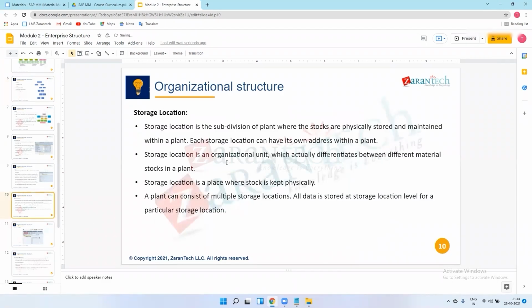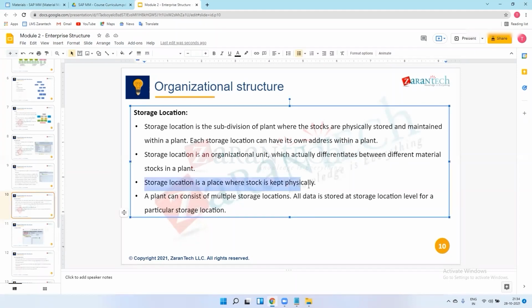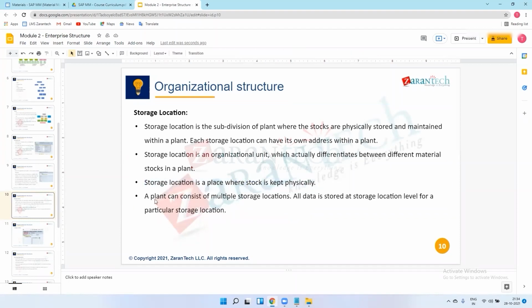So storage location is an organizational unit which differentiates between different material stocks in plants. It means one storage location has one type of material, another location another material. So this is the most important sentence: storage location is a place where stock is kept physically. That's it. You just remember this sentence. A plant can consist of multiple storage locations.